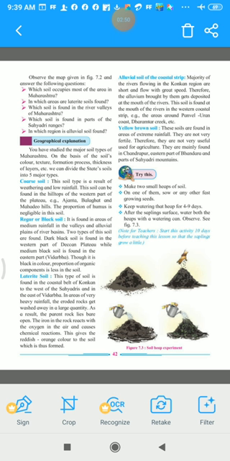Next, alluvial soil of the coastal strip. The majority of the rivers flowing in the Konkan region are short and flow with great speed. Therefore, the alluvium brought by them gets deposited at the mouths of the rivers. Whenever the rivers are flowing, they carry alluvium with them. This is brought by the rivers and gets deposited at the mouth of the rivers.